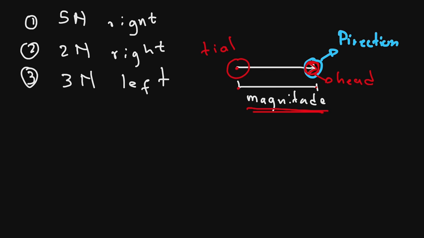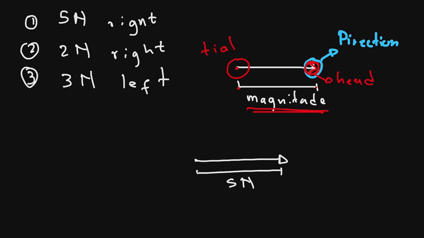So let's say, for example, now we want to represent this vector of 5 newtons. Remember, we're just going to say this is going to be from the starting point to that point. And then the arrow here will indicate the vector is going to the right. The distance from this point to that point will be 5 newtons. Hence, this will be the vector of 5 newtons to the right.